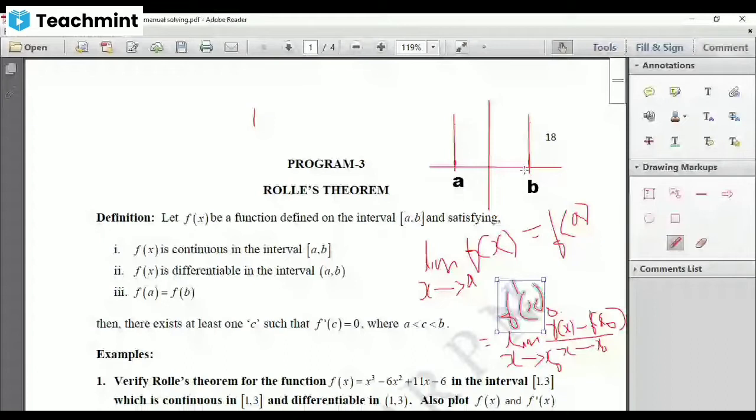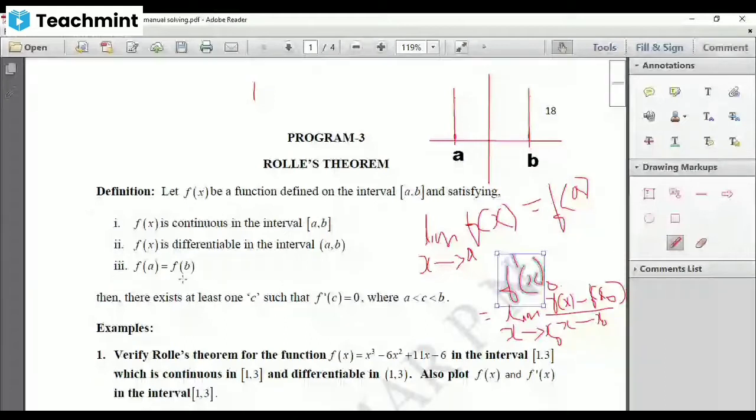And further, f of a must be equal to f of b. That means the height at x equal to a is f of a, and at x equal to b is f of b. What they are saying is that these two heights must be the same. If these three conditions hold, then there exists at least one c.